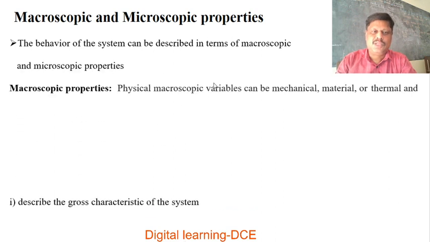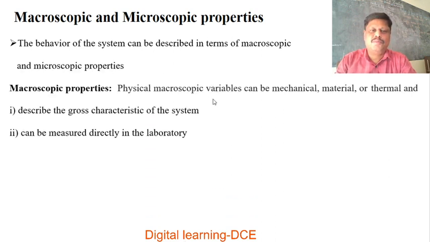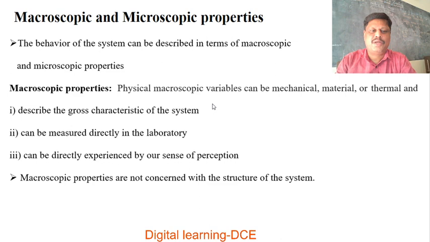Next, macroscopic and microscopic properties of the system. The behavior of the system can be described in terms of macroscopic and microscopic properties. What are the macroscopic properties?